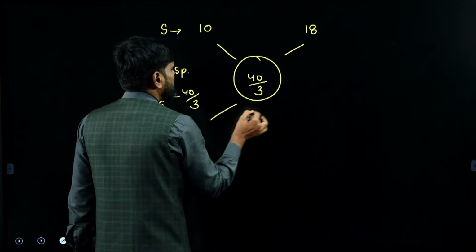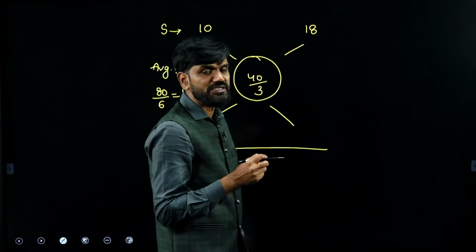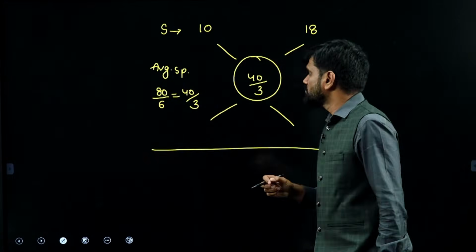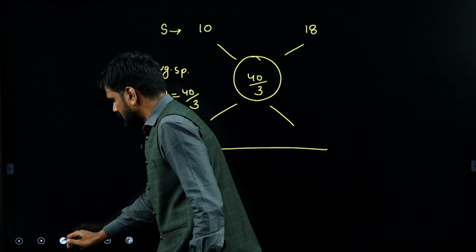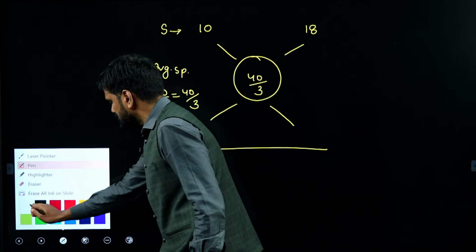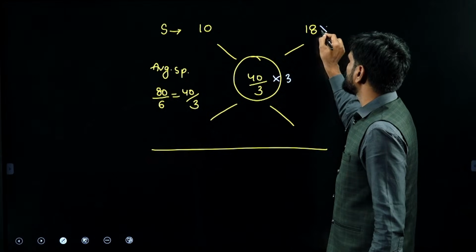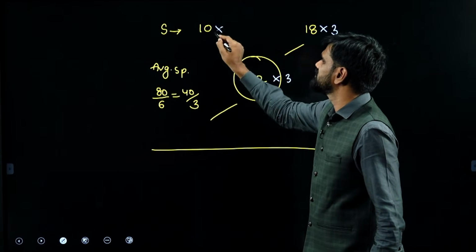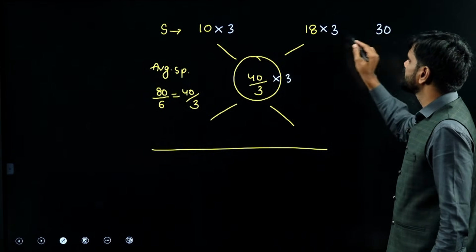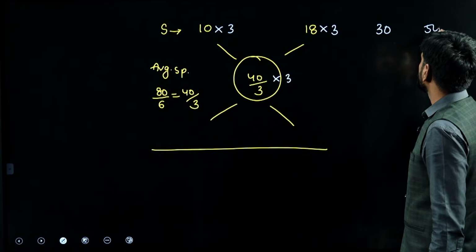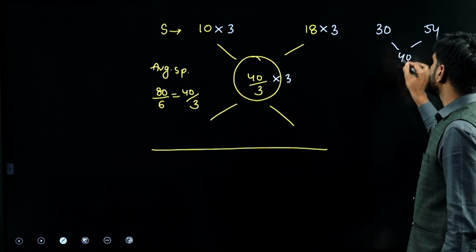After writing it over here, when you go for the ratio, the ratio you are going to get will represent the ratio of the times. Now to handle it effectively, whenever you have a fraction over here, I recommend simplifying it this way. To eliminate this 3, multiply it with 3. In order not to affect the ratio, multiply everything else with 3. That will now become 10 3s are 30, 18 3s are 54. 40 by 3 into 3, 3 gone. I am left with 40. This gives you the ratio of the times.